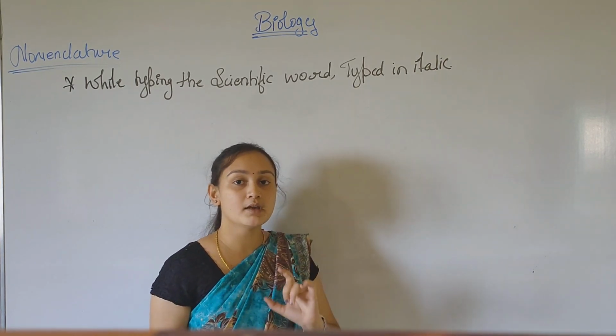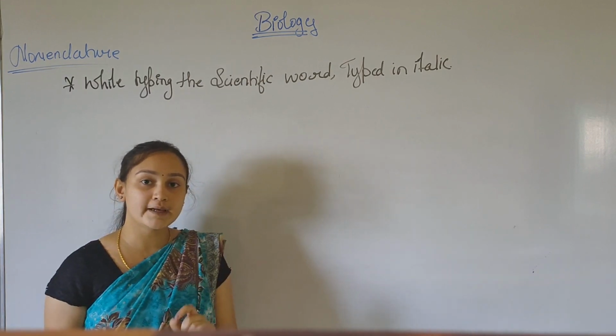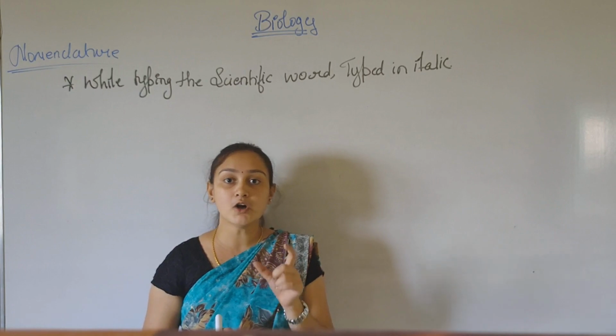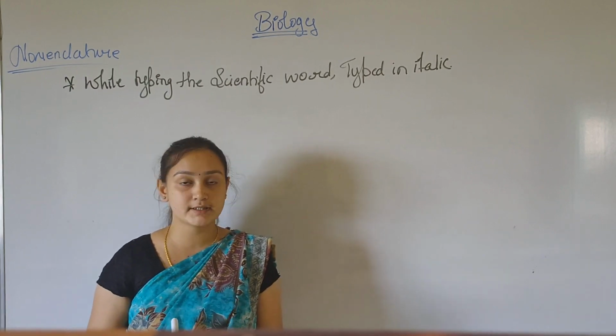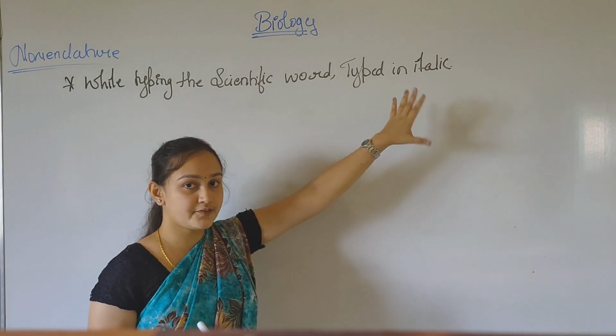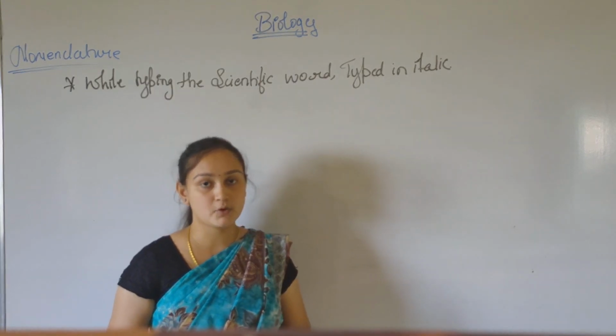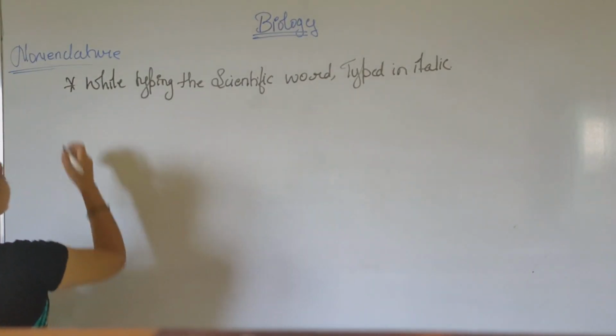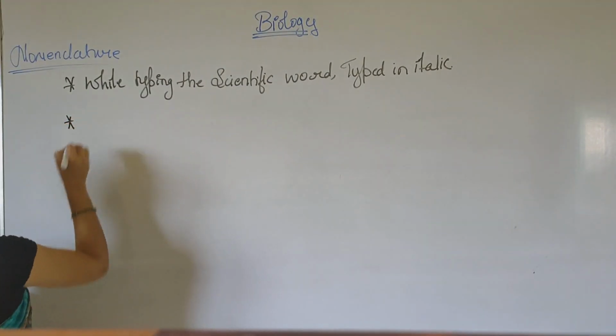While typing, we should not underline it. When writing by hand we underline, but when we type, there are options, and there is an option called italics. So we should select that italics and keep the scientific word in italics. This is the next rule, followed by this rule.